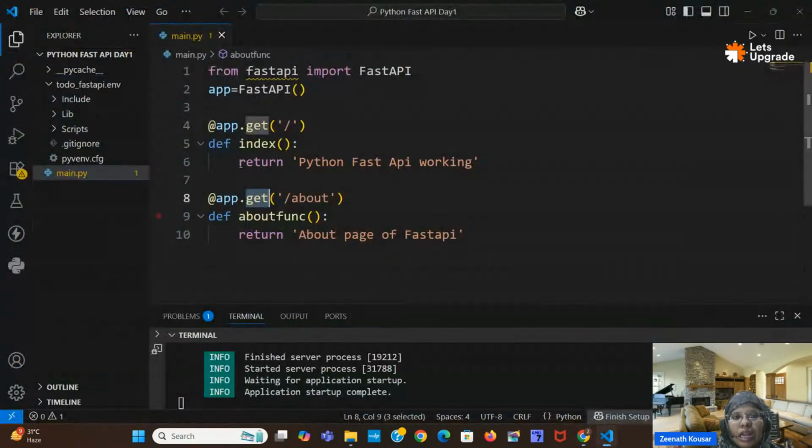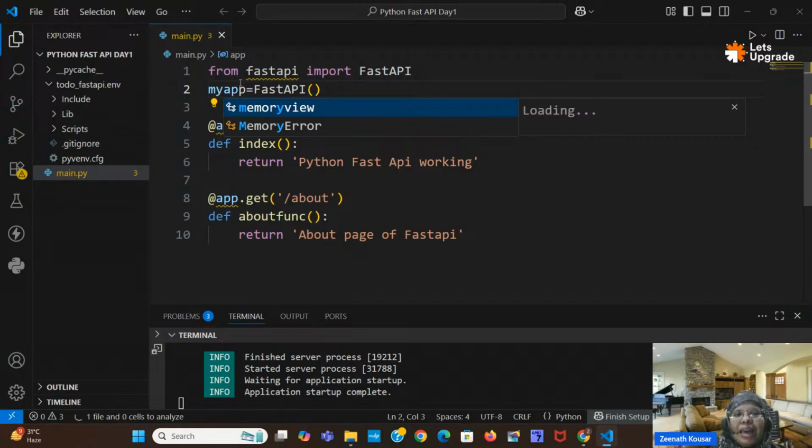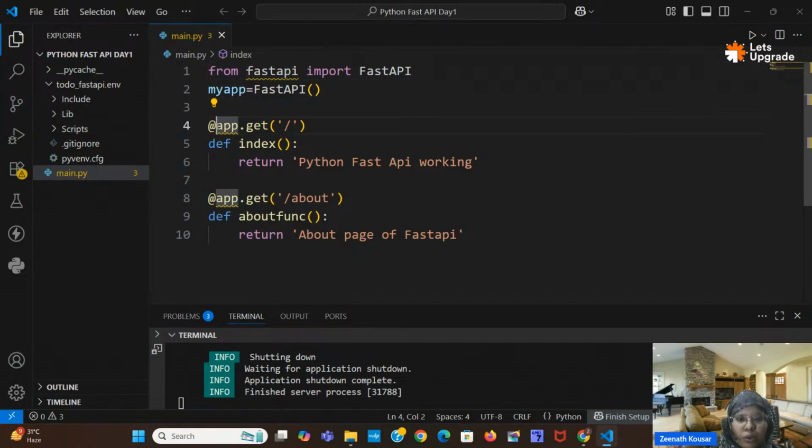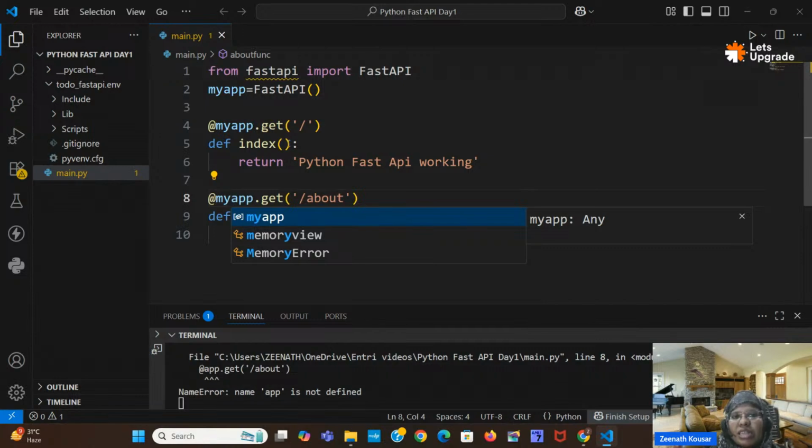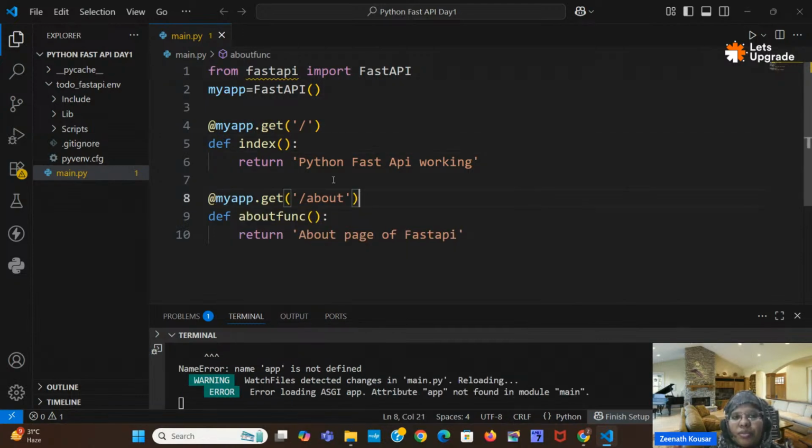Next, what is a decorator? Here we are using the at the rate symbol, that is nothing but a decorator. And what is this app? We already know it is the variable we used here to initialize FastAPI. Suppose if I used my app here, then you have to use my app only.